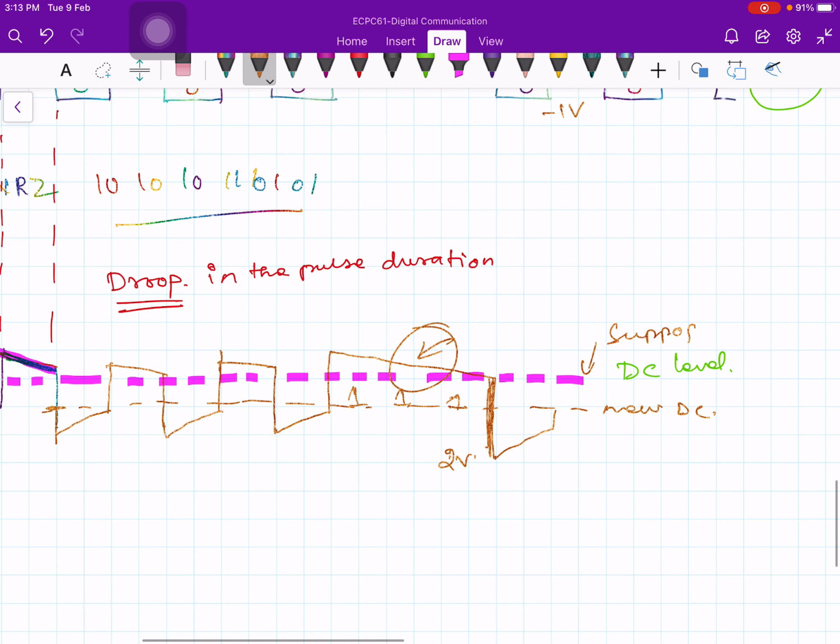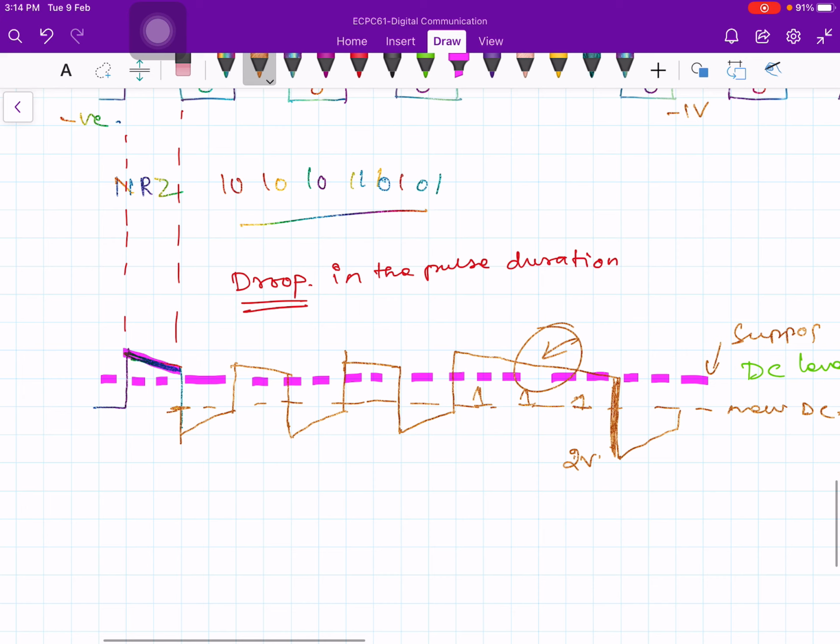Because when suddenly a transition comes, the capacitor will just respond by creating the same kind of jump in the outputs, and you will get now a set of pulses which is the same as this, but there is a difference. What is that difference? The difference is the DC levels of these pulses.